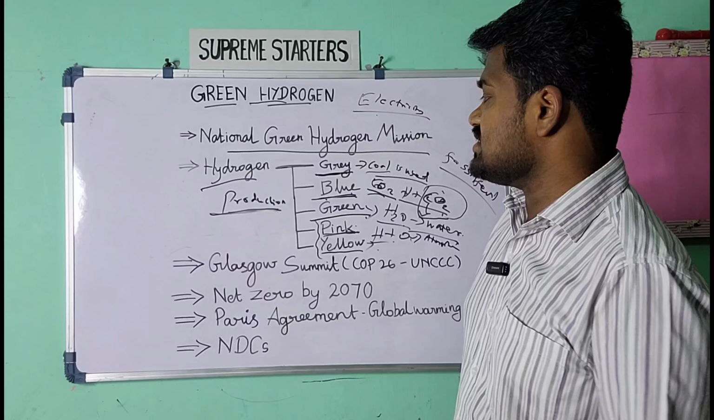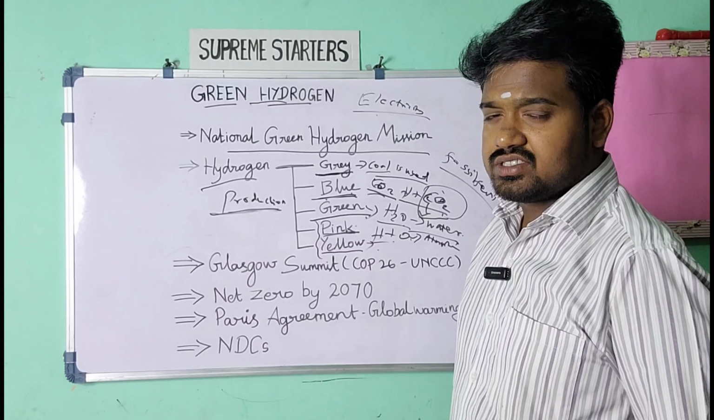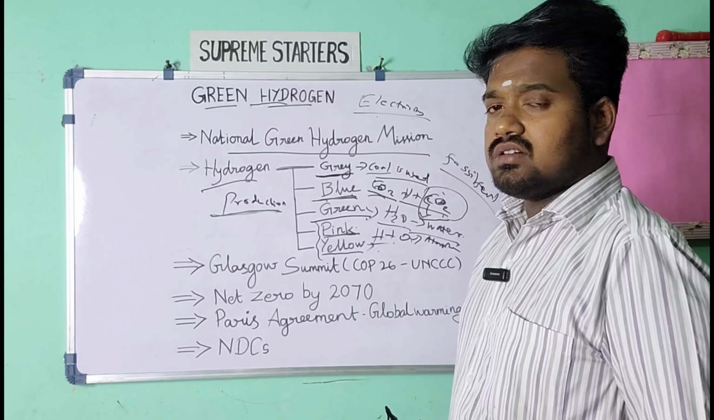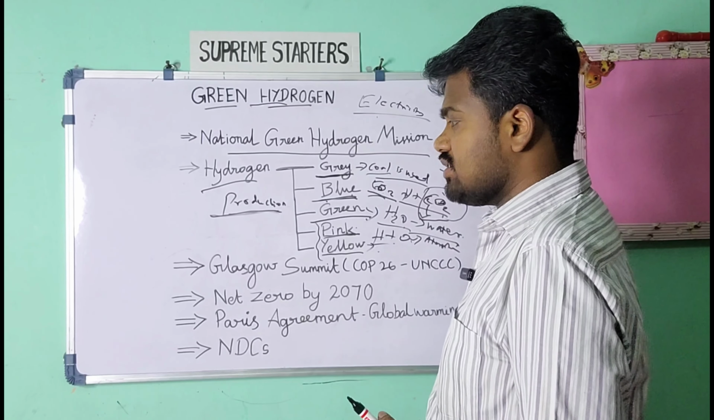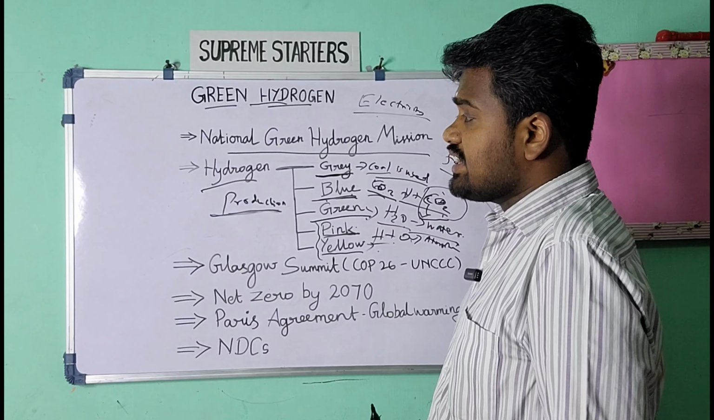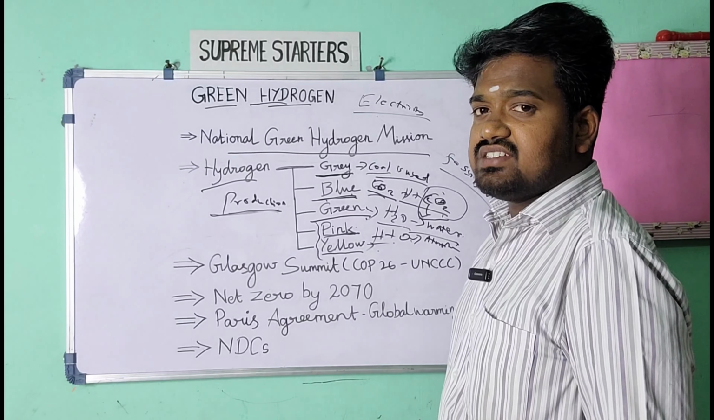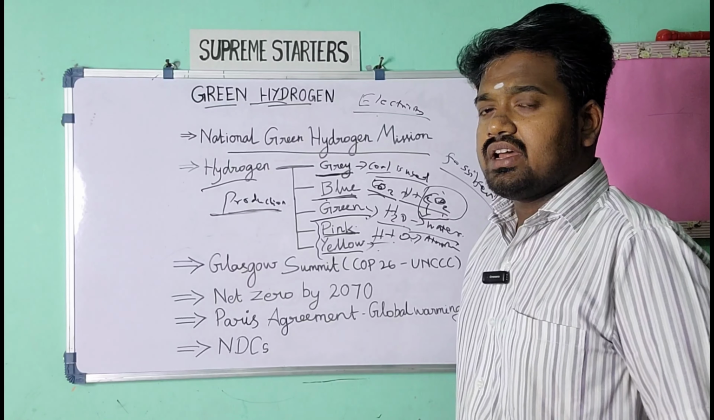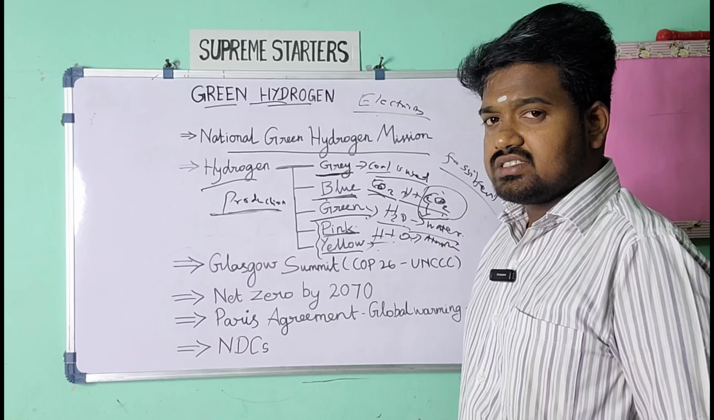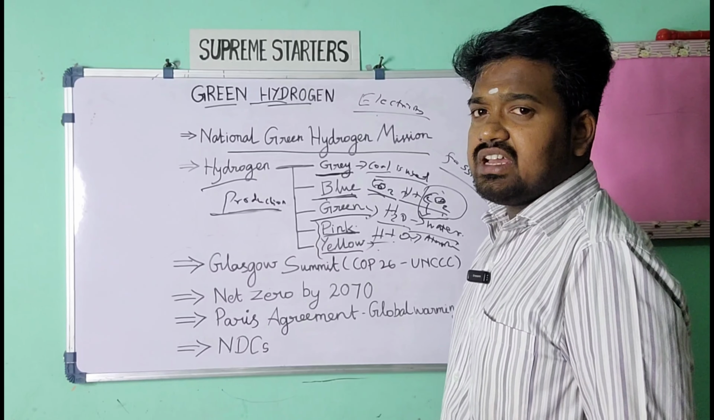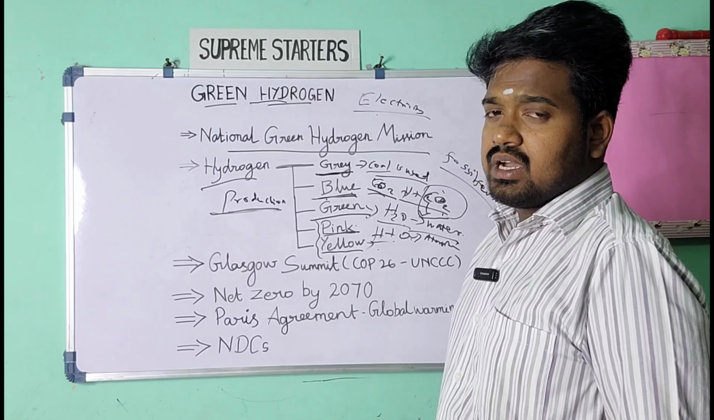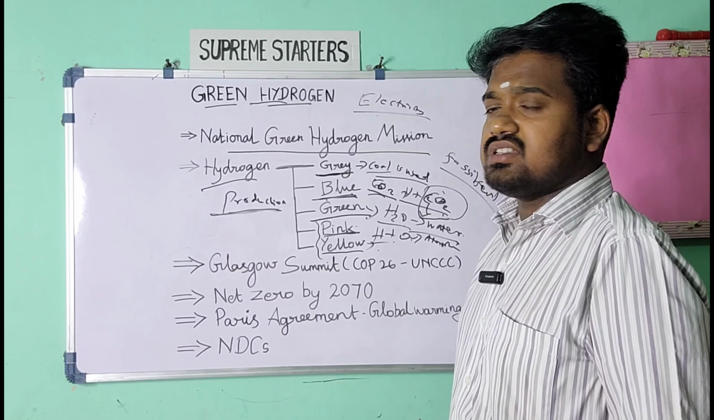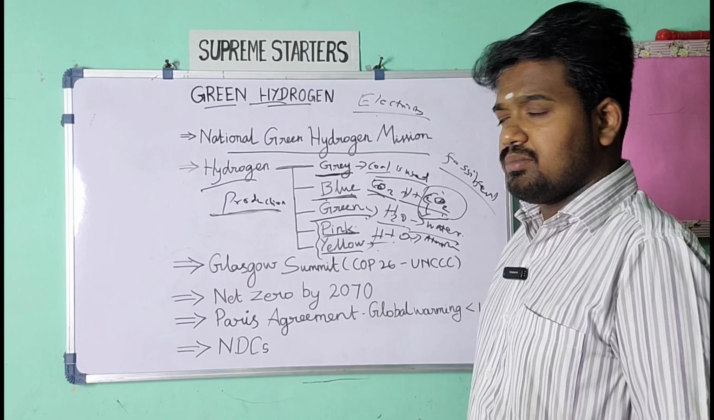So this is the classification, but we must know what is the use of hydrogen, why it is very important. The most important use of hydrogen is that it can be used as a storage mechanism to capture renewable energy. During the morning hours we get solar energy, but during the evening hours we won't get that solar energy. If excess energy is produced through solar power, we cannot store it. That is the main drawback.